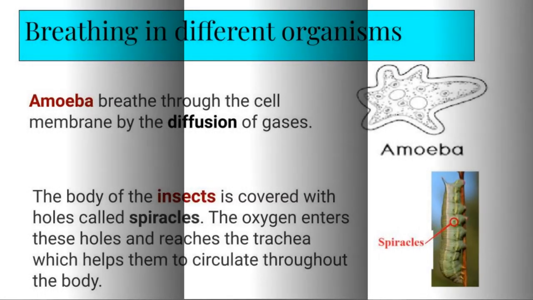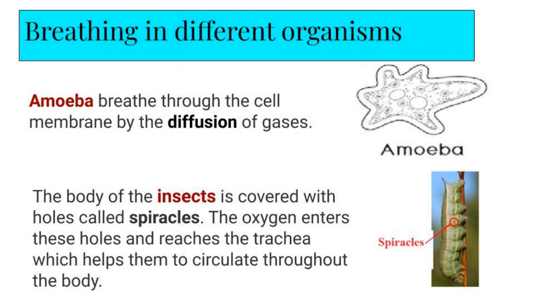Breathing in different organisms. Different organisms have different methods of breathing. In amoeba, breathing occurs by simple diffusion through cell membrane. In insects, the body is covered with holes called spiracles. The oxygen enters these holes and reaches the trachea, which helps to circulate it throughout the body.